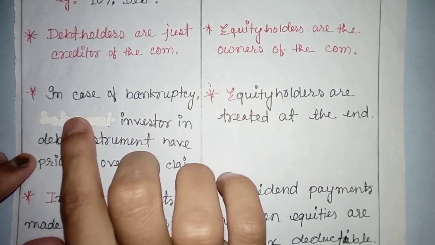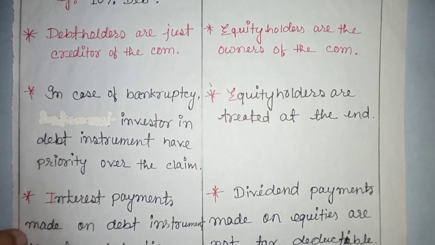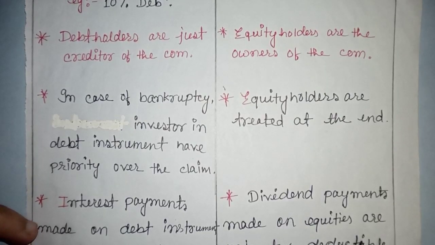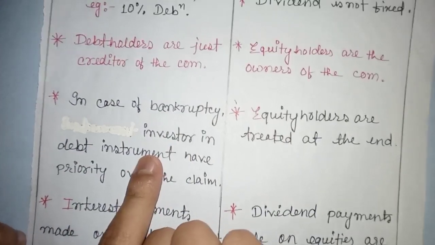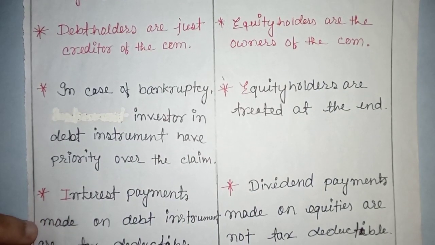So here's the third point. In case of bankruptcy, which is basically a situation where the company will not be able to handle its debt, meaning the losses are so high that the company can't handle them and the management decides to close the company. In case of bankruptcy, investors in debt instruments have priority over the claim.